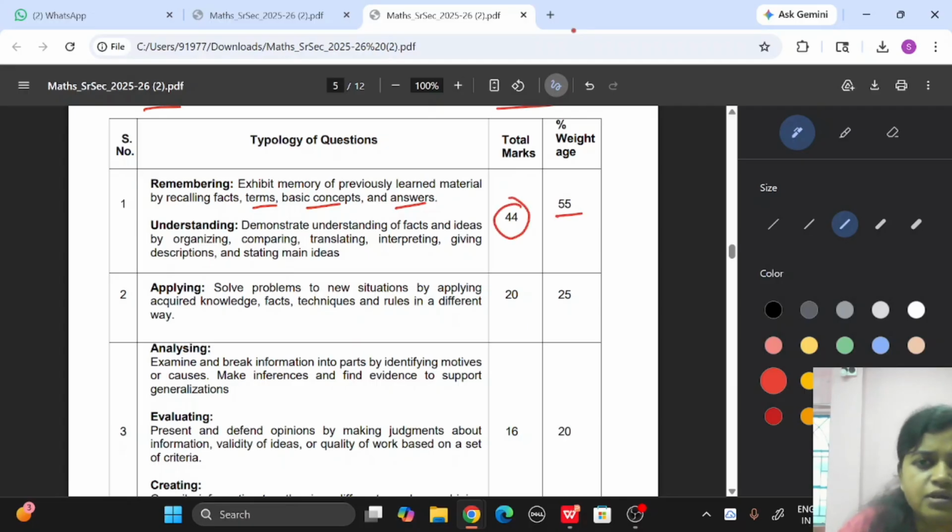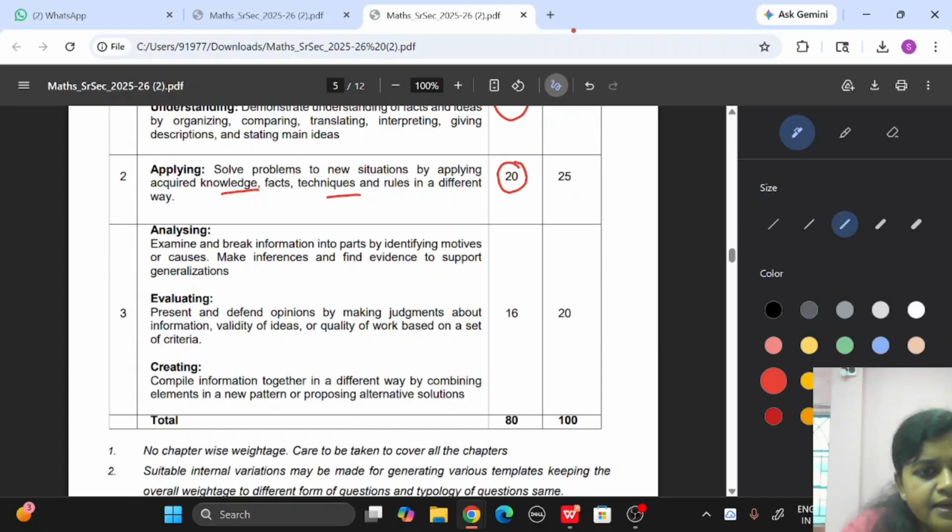Next, applying: solve problems in new situations by applying acquired knowledge, facts, techniques. For the application part you will be given 20 marks. And for analyzing, evaluating and creating, for this skill you will be given 16 marks.